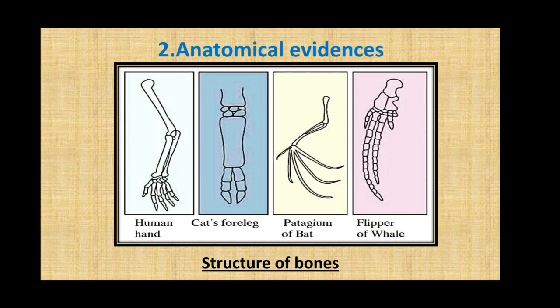The flipper of a whale. The flippers are nothing but the modified forelimbs. Humans have two hands, but whales have flippers. Why so? Because they are adapted for water. Now they need these flippers to change their directions. So accordingly these modifications are present, but the internal structures are quite similar.